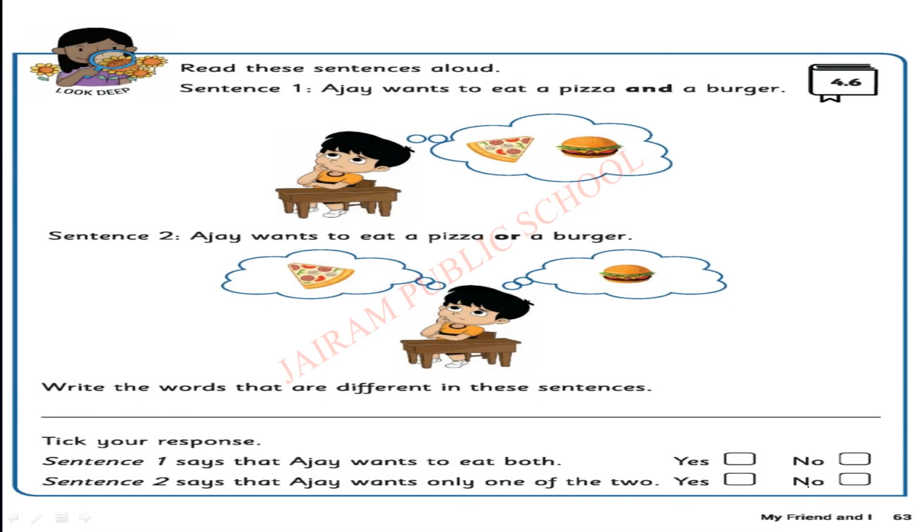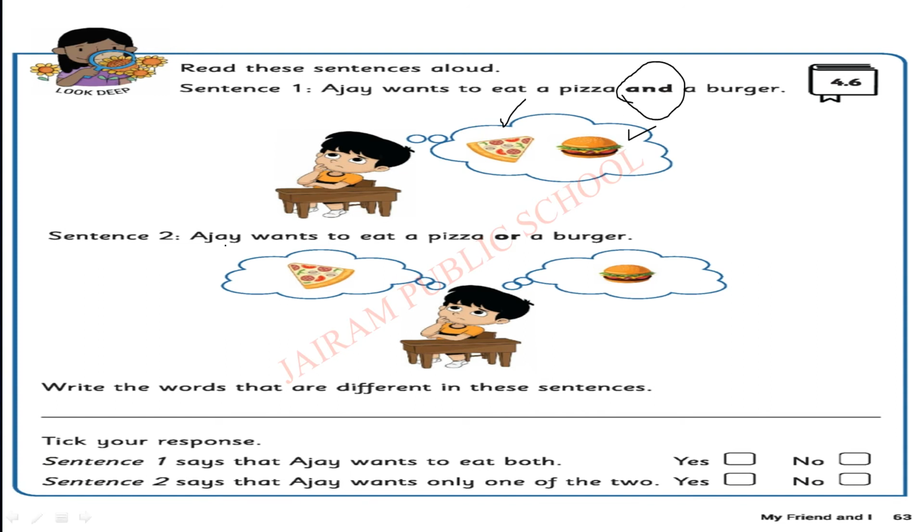Okay, next one. Next activity name is Look Deep. Look Deep activity. Let's read the instruction first. Read these sentences aloud. Sentence number 1. Ajay wants to eat a pizza and burger. So pizza is one food. Burger is one food. So totally how many food? 2 food. He wants to eat both, means we should write and.